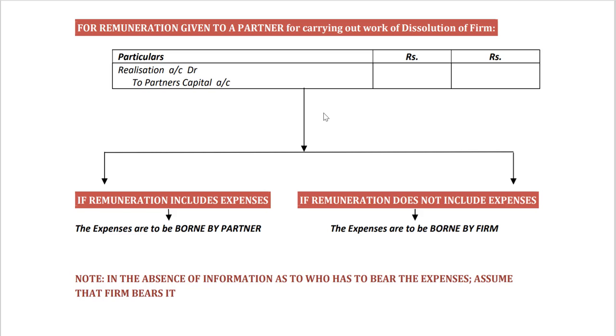Now, when this remuneration is being given, in the problem, there may be a clause that the remuneration includes expenses. Then in such a case, we need to infer that the expenses are to be borne by the partner and pass the appropriate entry. Where nothing is specified, we will assume that the remuneration does not include expenses and we will infer that the expenses are to be borne by the firm.